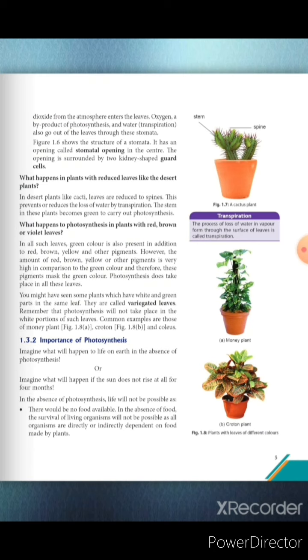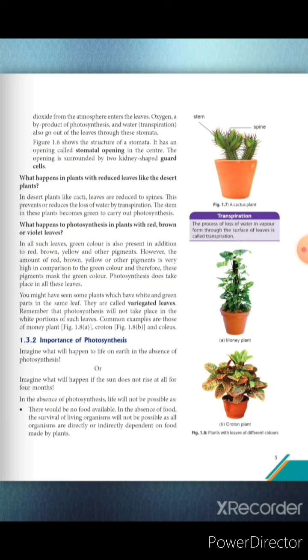What happens to photosynthesis in plants with red, brown or violet leaves? In such leaves, green color is also present in addition to red, brown, yellow and other pigments. The amount of red, brown, yellow or other pigment is very high in comparison to green color. So these plants give the appearance of other colors more than the green color.